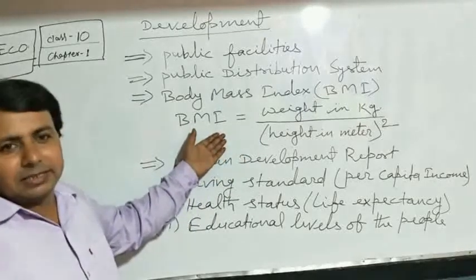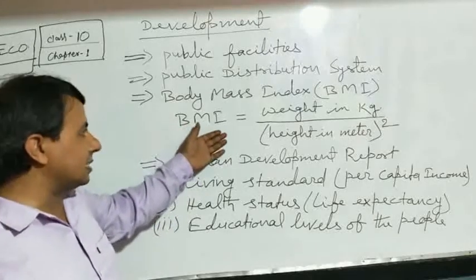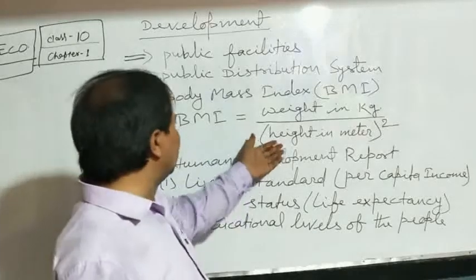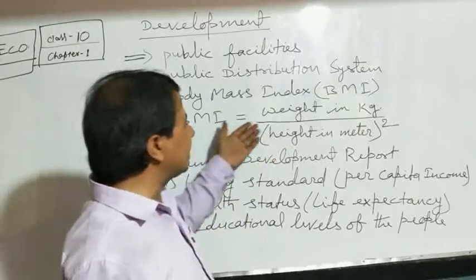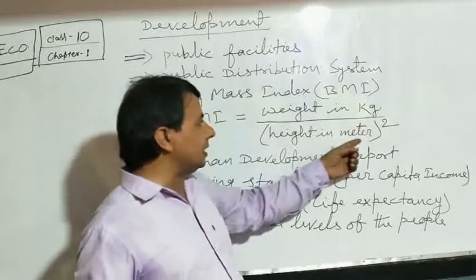Now the question is, students, how can we calculate this body mass index? The formula is given here before you: the body mass index equals weight in kilograms divided by the height in meters squared.